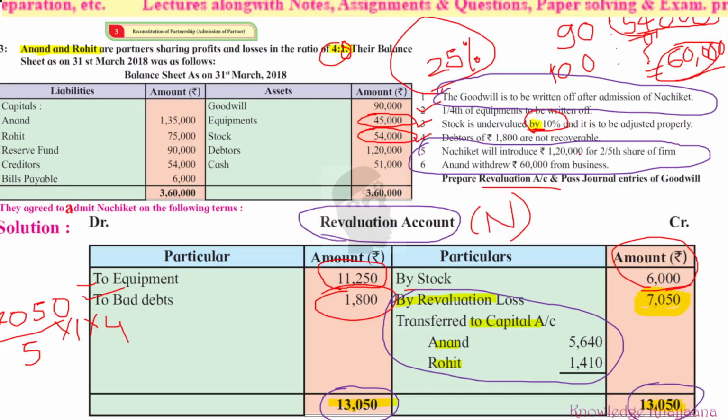Okay, see, here we have to transfer like this, because current account balances have not been given in their earlier balance sheet. So we have to prepare by the fluctuating capital method only. So by the fluctuating capital method, we have to transfer it to the capital accounts itself.